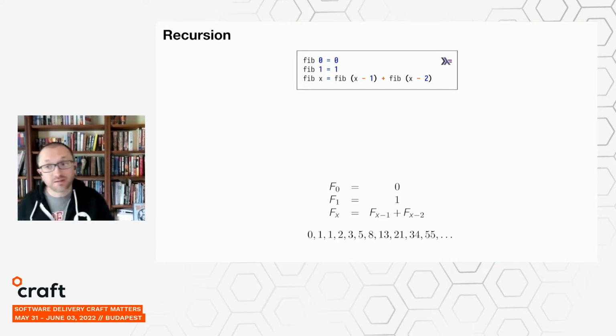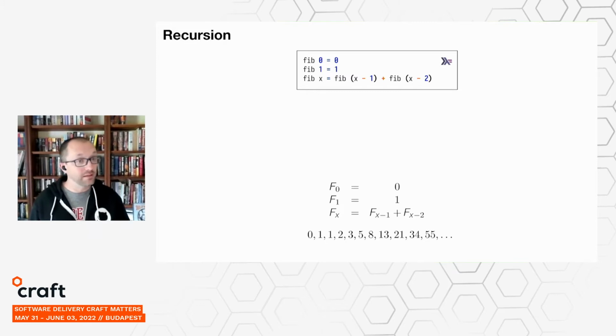A defining characteristic of functional languages is that modifying variables is prohibited, or at least it's greatly frowned upon. Now, one nice feature of this functional implementation is that it's very similar to the mathematical definition at the bottom of the slide, which we're trying to implement. And so that means that you can, by inspection, more or less, see that the code that you've written is correct, assuming that you've got that nice mathematical definition to compare against.